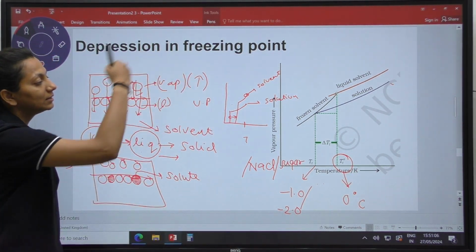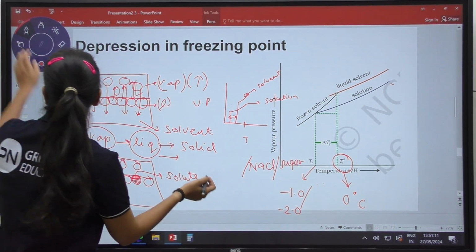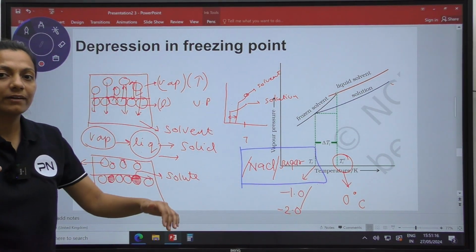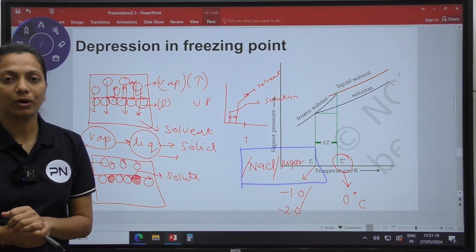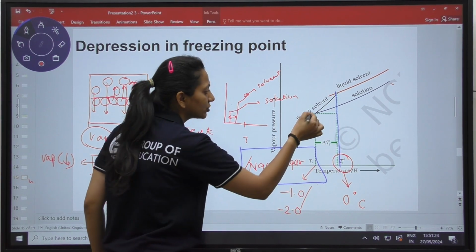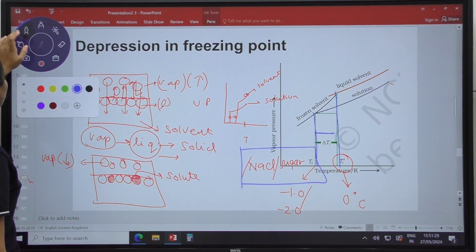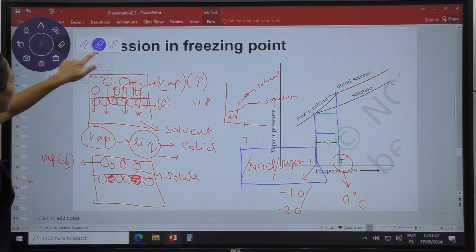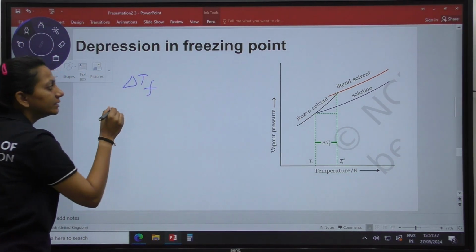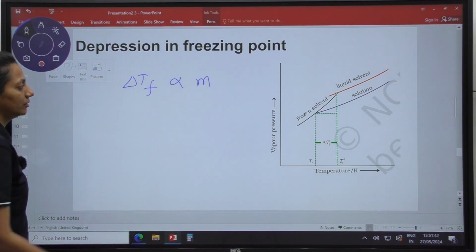And this difference, or you can say this depression in the freezing point, is all because of the added solute. The solute that we have added is going to affect the depression in the freezing point of the pure solvent. From the graph itself we can see this is for the pure solvent, the solution, and the difference between them. So in short, we will have an equation for this also, and the equation will be: del TF, the depression in freezing point, is directly proportional to the molality of the solution.